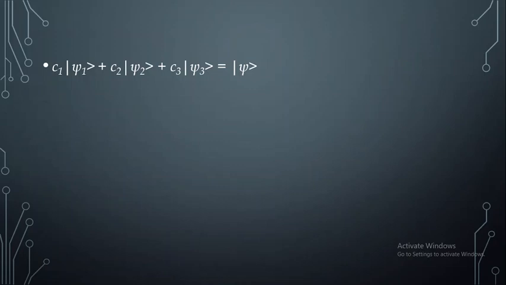Here I have considered only 3 states, that is C1 xi1 plus C2 xi2 plus C3 xi3. Again, if you take the complex conjugate of it, here we have ket notations. In complex conjugate we will have bra notations, and the coefficients will be converted into their conjugates. So it will be C1 star bra xi1 plus C2 star bra xi2 plus C3 star bra xi3, which is equal to the complex conjugate of ket xi, that is bra xi.